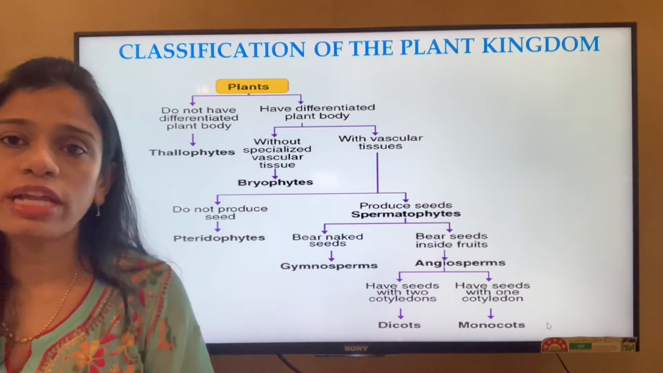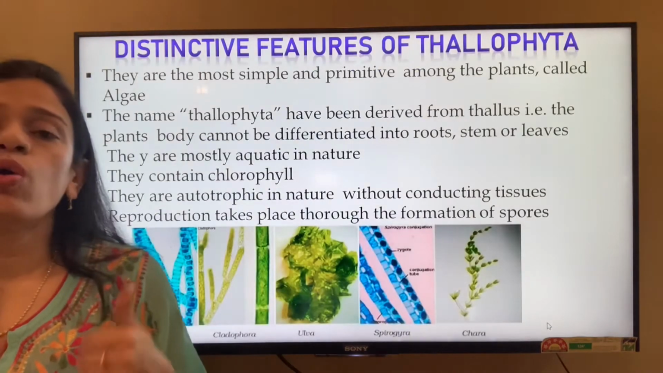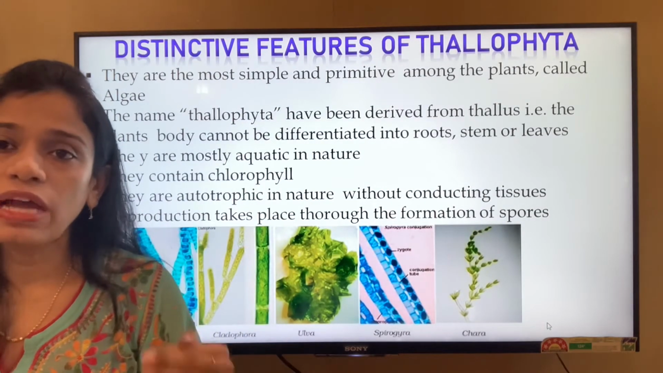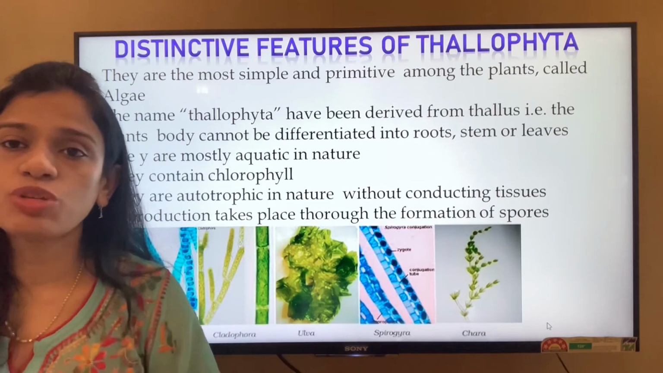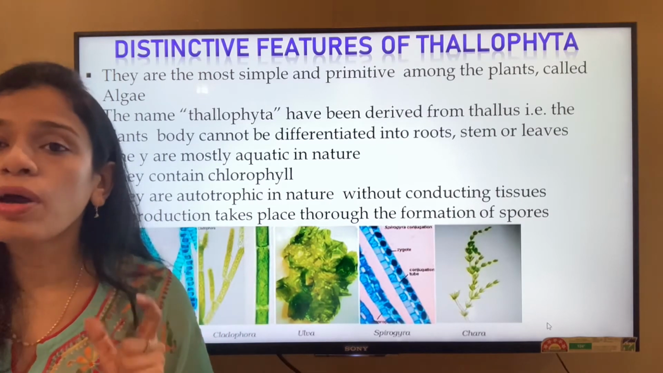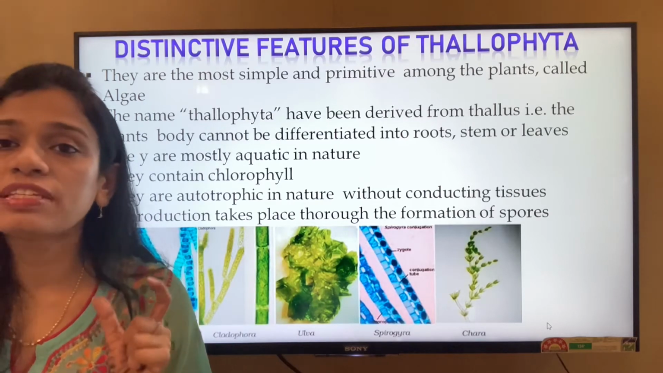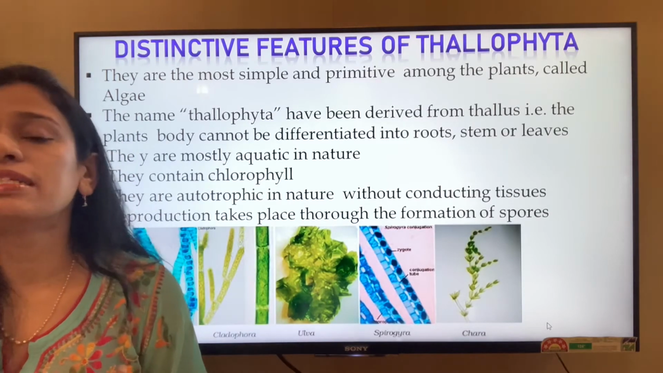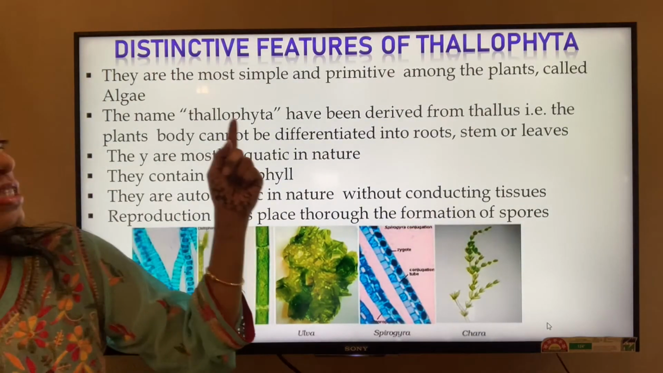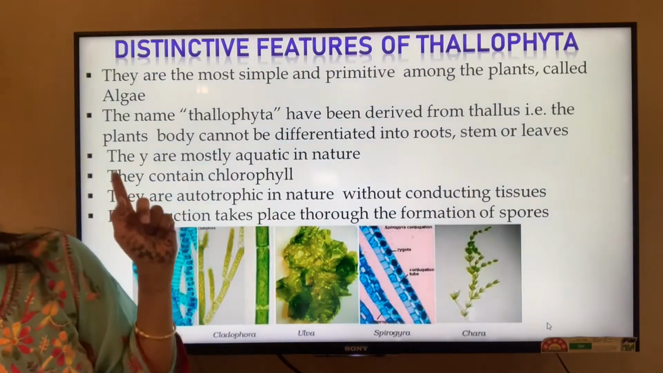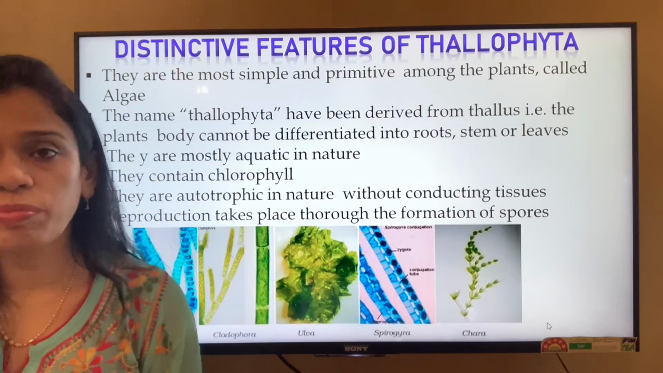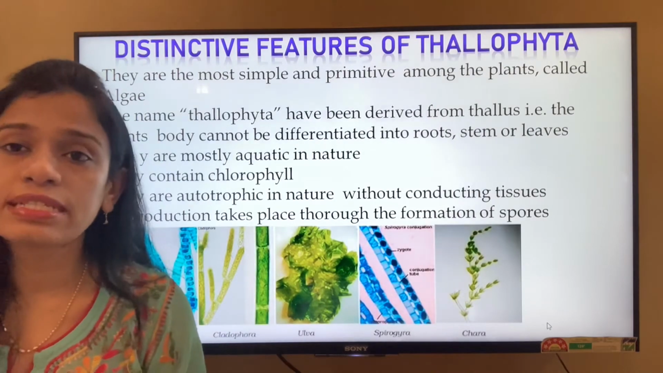So let's move forward. Now we'll get to understand the different groups we studied: the Thallophytes, the Bryophytes, the pteridophytes and the gymnosperms. We'll understand the characters of each of these divisions of the plant kingdom. So let's start with the most primitive one, that is the Thallophytes. They are the most simple and primitive among the plants and are called the algae. So these Thallophytes are also known as the algae. They are the most primitive and the simplest ones.